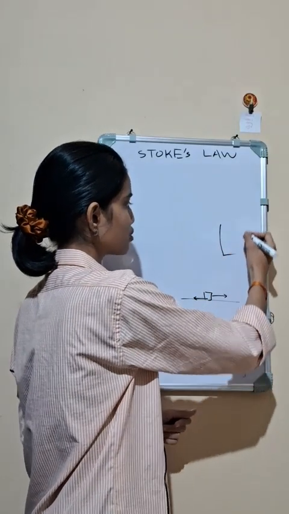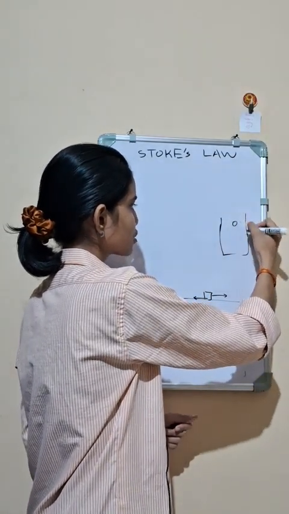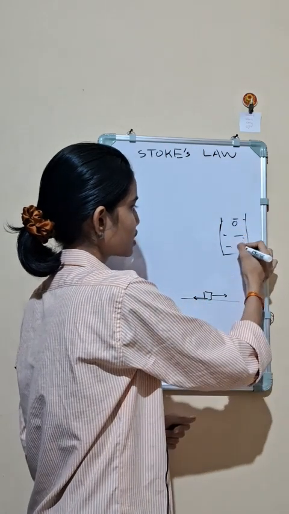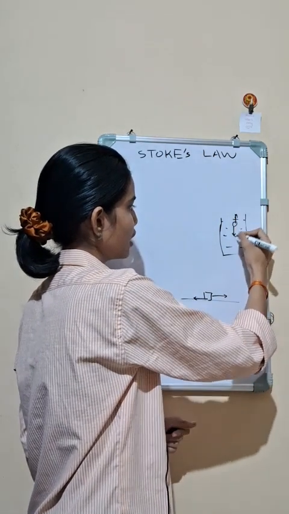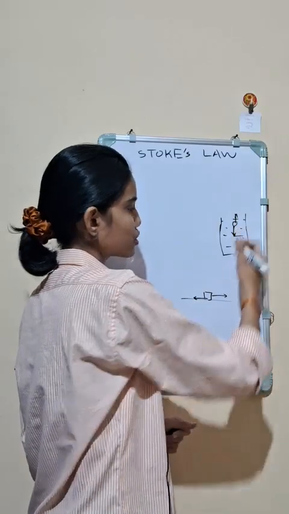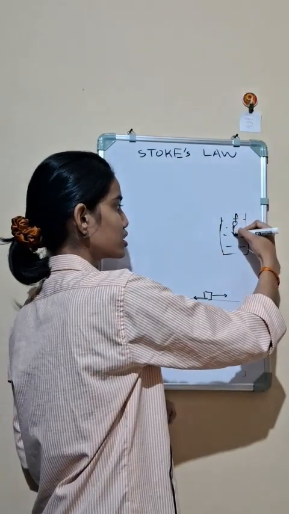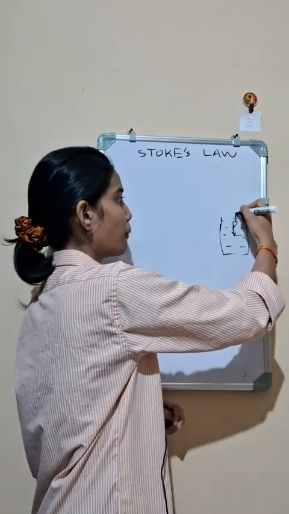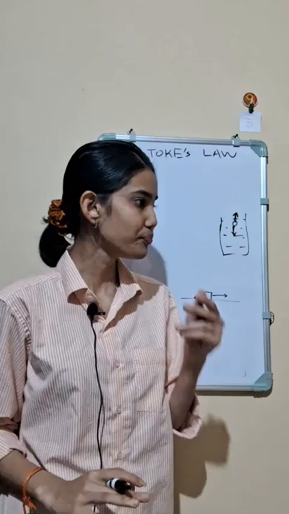Just like this, when a body is traveling through a viscous medium, a fluid, a viscous force will act along the opposite direction of its motion. It means if the body is falling along this direction, a force opposing it will act along this direction, right?